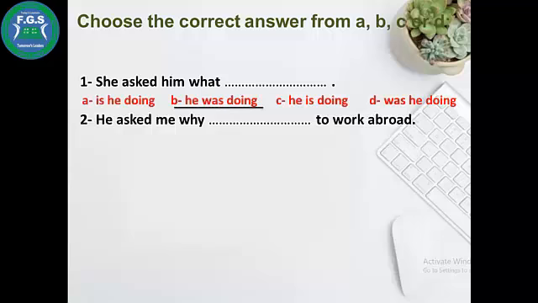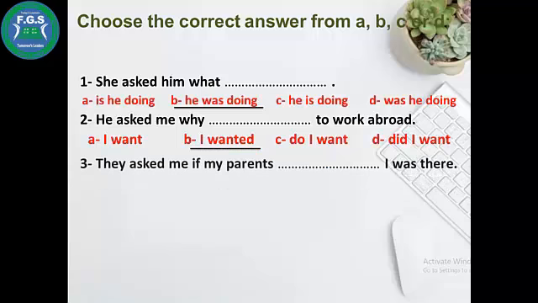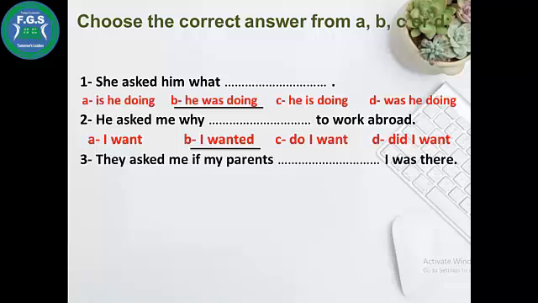He asked me why space to work abroad. I wanted, do I want, did I want. We start with the subject, so I want or I wanted. Of course, I wanted in the past. Number C: they asked me if my parents space I was there. If my parents know, are knowing, have known, knew. Here we want the past, which is knew.